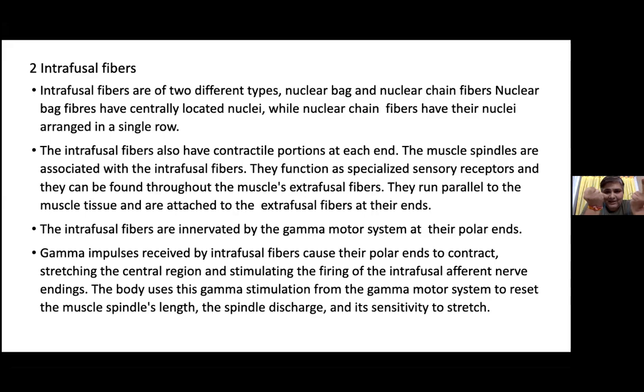So it doesn't give the back impulses to the gamma motor neurons, and the CNS doesn't understand that the muscle is in the contracted position for a longer period. So it again gives the back information to the gamma motor neuron to contract again. As a result, the muscles remain in a contracted position for a longer period of time, thereby producing the trigger point over it.